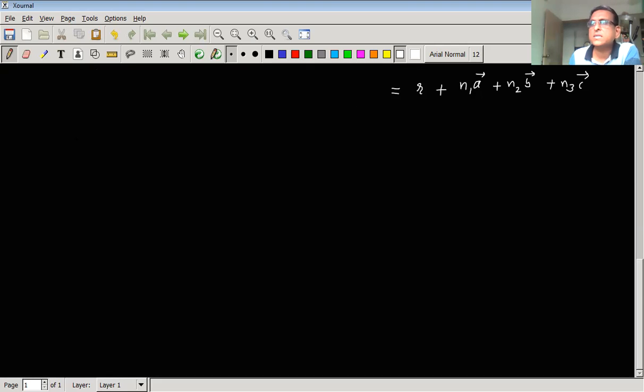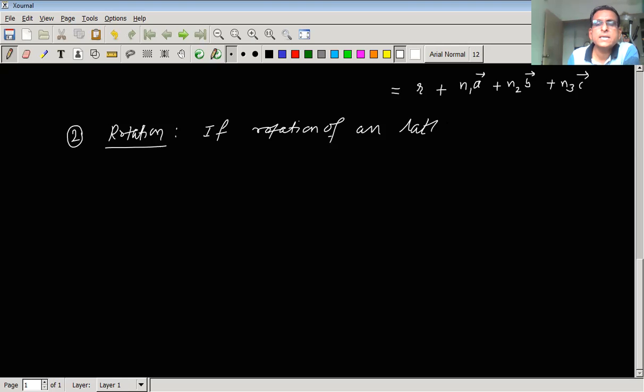Now, the second operation that we have to discuss is rotation. Now, if we rotate a lattice about an axis in 3D, three dimensions, or about a point in 2 dimensions.